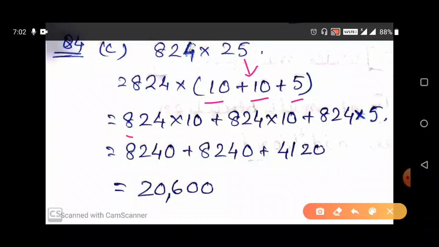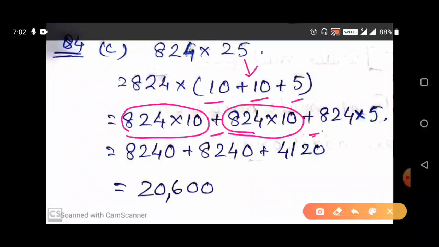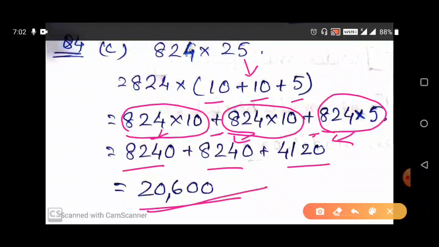So 824 into 10 plus 824 into 10 plus 824 into 5. So from here we will get 8240, from here 8240, and from here we will get 4120. After adding these 3 we will get 20,600. So this is the answer of question number 4C.